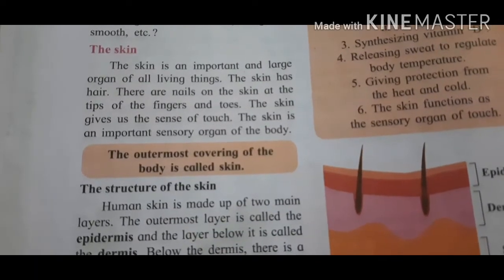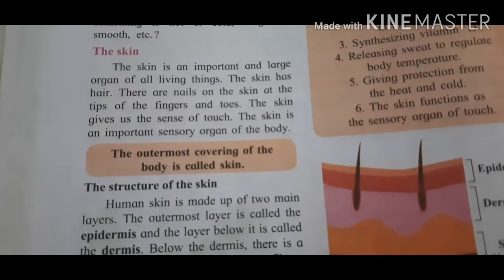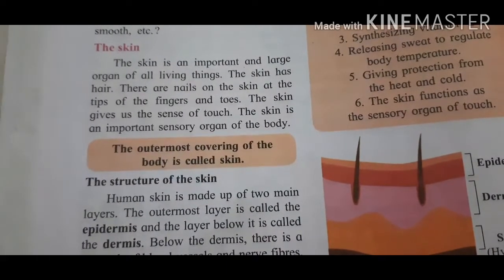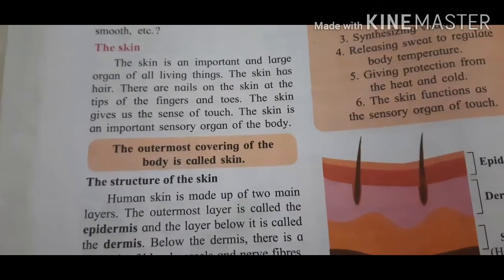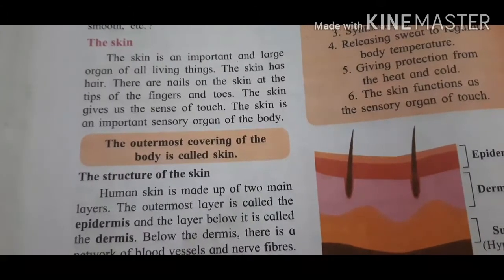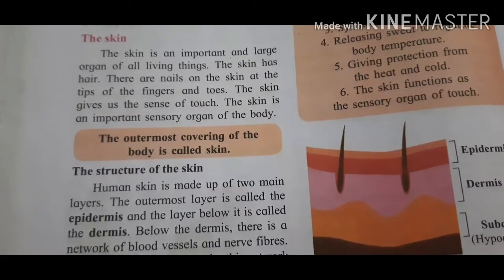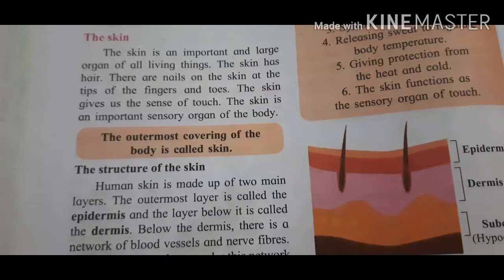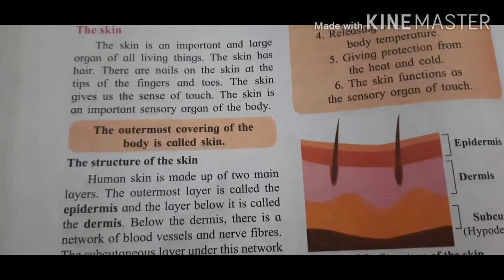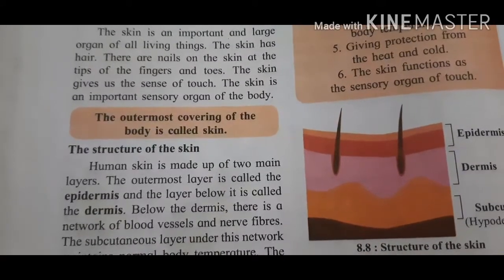The skin. The skin is an important and large organ of all living things. The skin has hair. There are nails on the skin at the tip of the fingers and toes. The skin gives us the sense of touch. The skin is an important sensory organ of the body. So students, the outer covering of the body is called skin. Let's see the structure of skin.